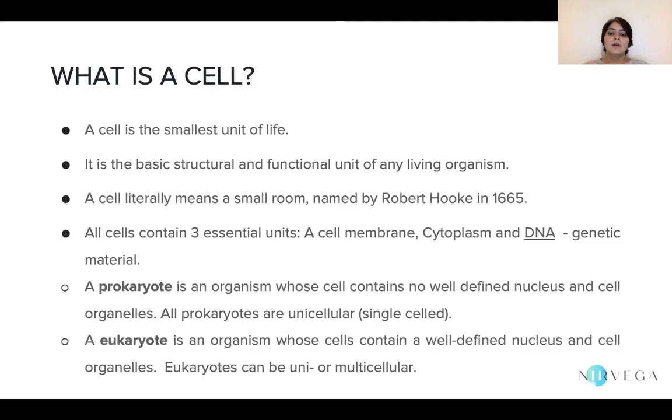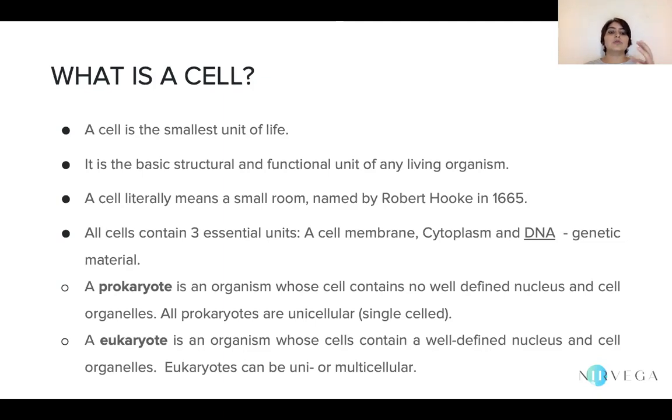Moving ahead, when it comes to the topic of cell organelles, there is a way to differentiate cells again. A prokaryote is an organism whose cell contains no well-defined nucleus and cell organelles. Everything is simply scattered within the inside of the cell. So prokaryotes are, from an evolutionary angle, very rudimentary, and they tend to be unicellular organisms.